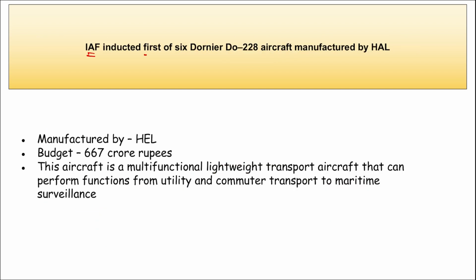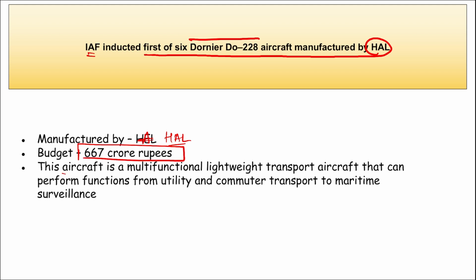Next is Indian Air Force. They have inducted the first of 6 Dornier Do-228 aircraft that are manufactured by HAL, that is Hindustan Aeronautics Limited. So these Dornier Do-228 aircraft, they are manufactured by whom? They are manufactured by Hindustan Aeronautics Limited. And recently the Ministry of Defence signed an agreement with HAL to manufacture these aircraft with a budget of 667 crore rupees. This aircraft is a multifunctional lightweight transport aircraft that can perform functions from utility and commuter transport to maritime surveillance.